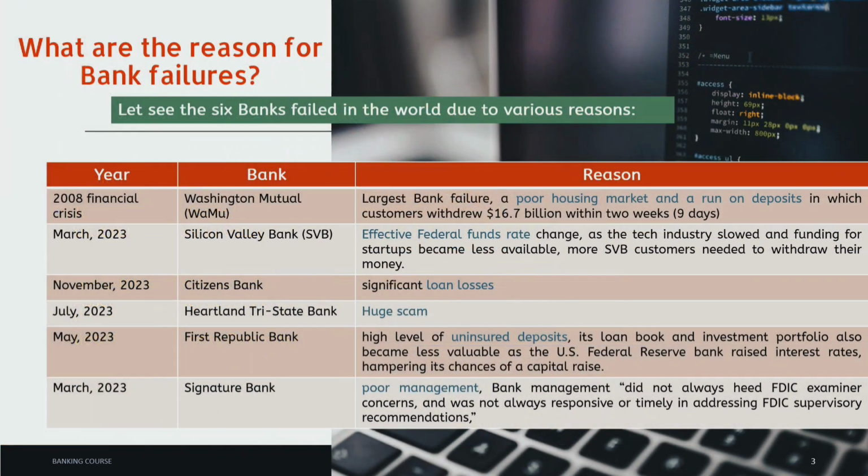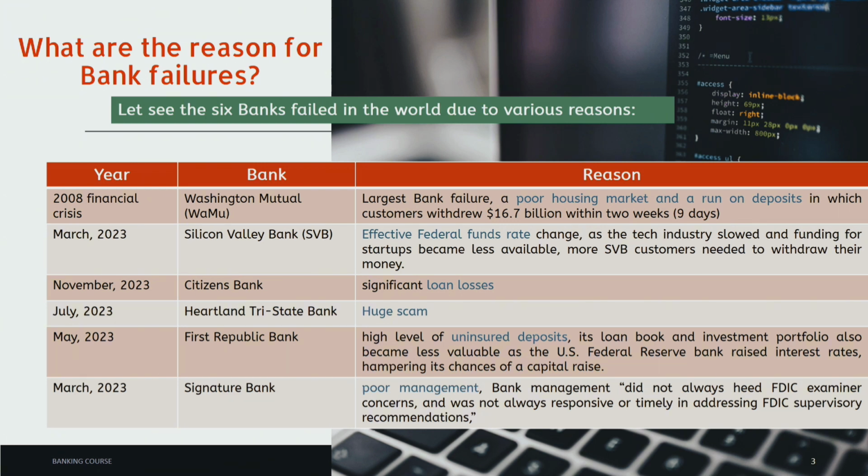What are the reasons for bank failures? Let's see, the 6 banks failed in the world due to various reasons. Washington Mutual, the largest bank failure, had a poor housing market and a run on deposits in which customers withdrew $16.7 billion within 2 weeks. Silicon Valley Bank, SVB: effective federal funds rate change. The tech industry slowed and funding for startups became less available. More SVB customers needed to withdraw their money.